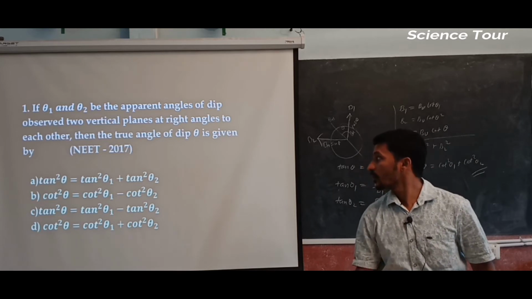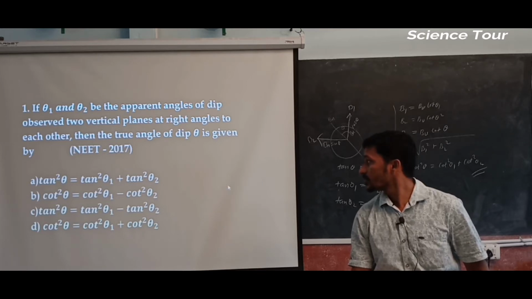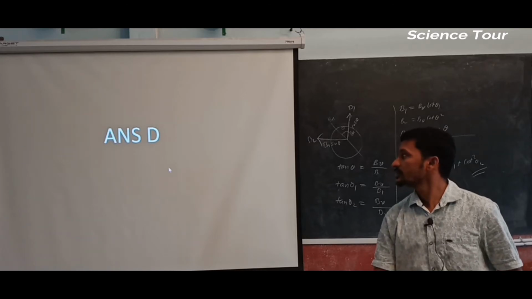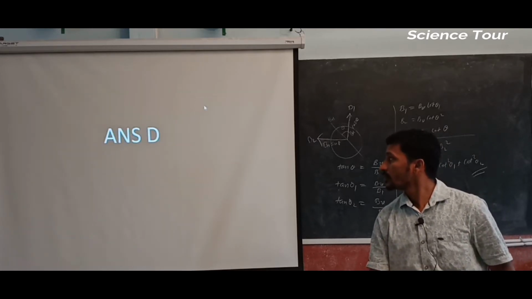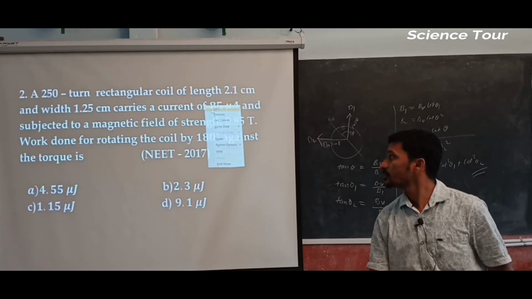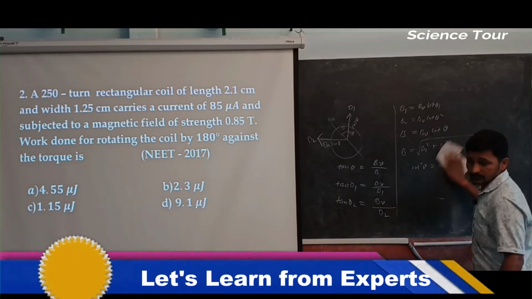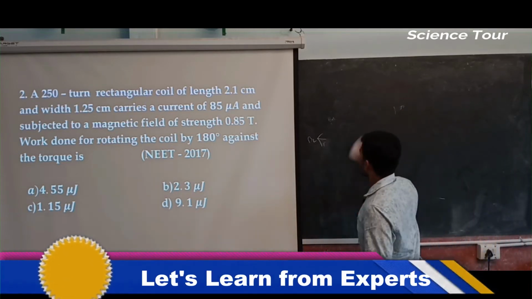Okay, so that answer is D. Next we are going to talk about the next question, you can go through the question.